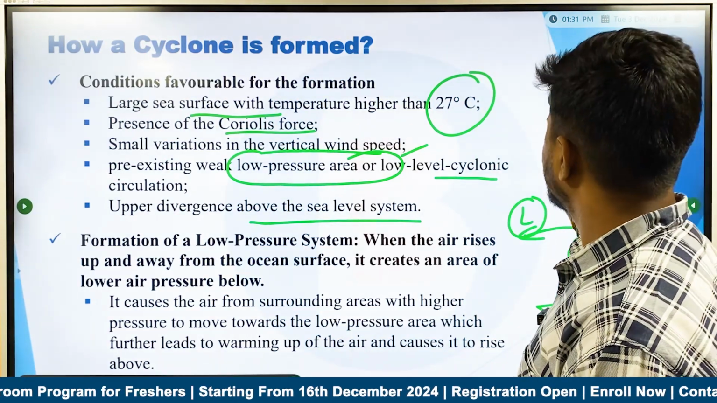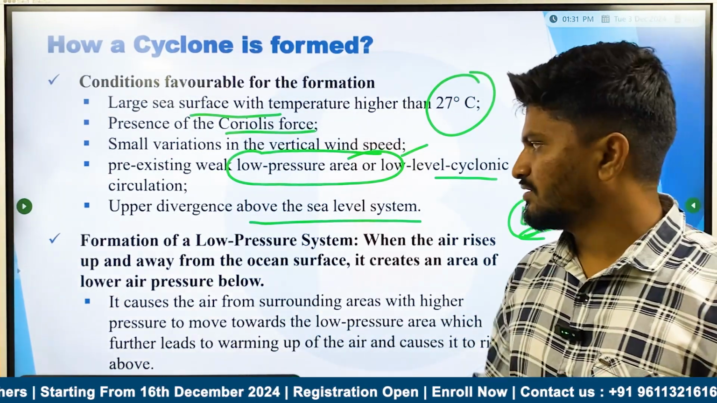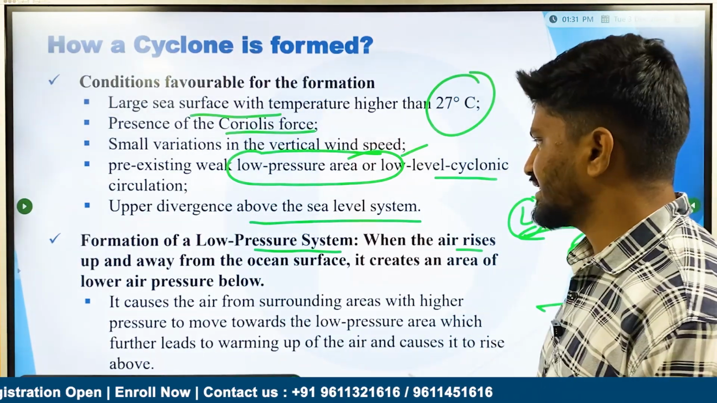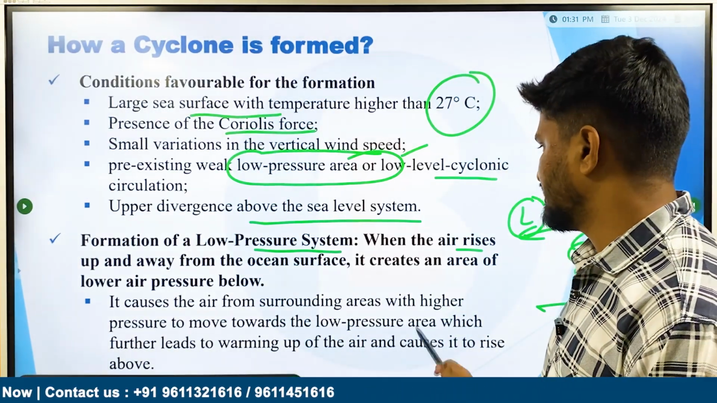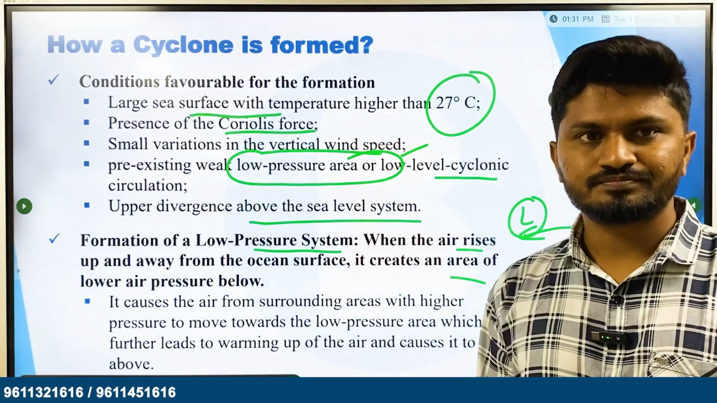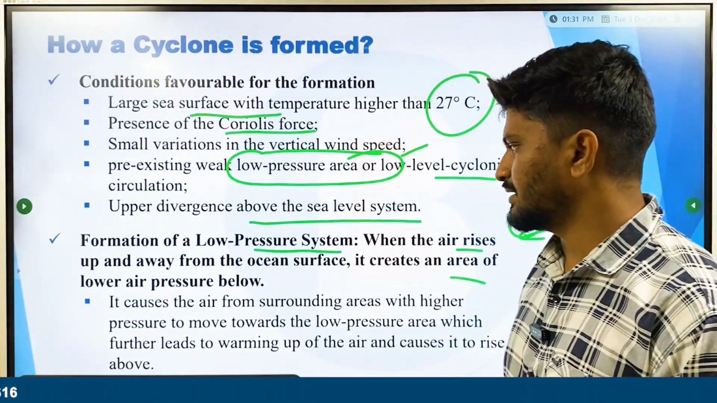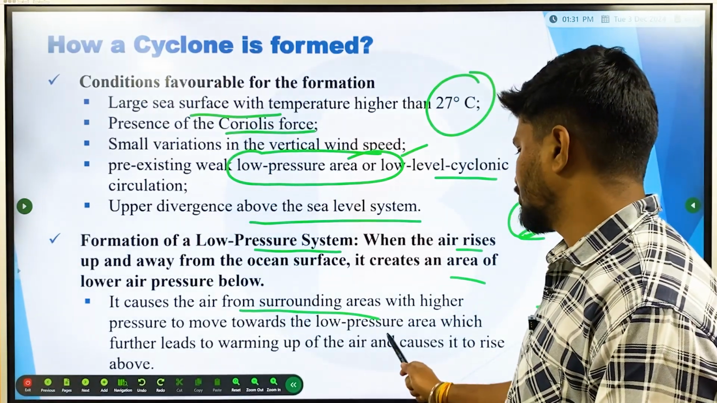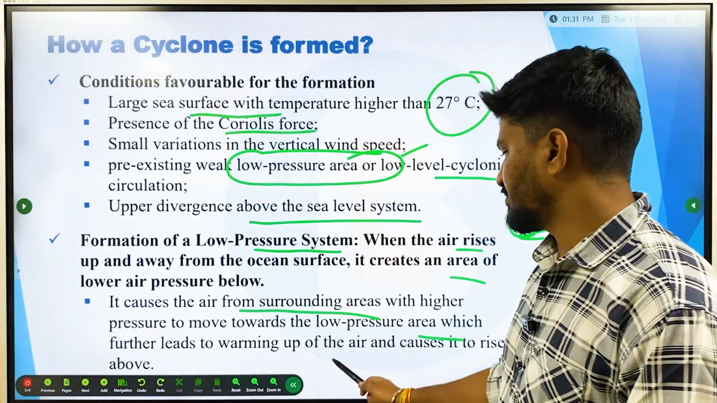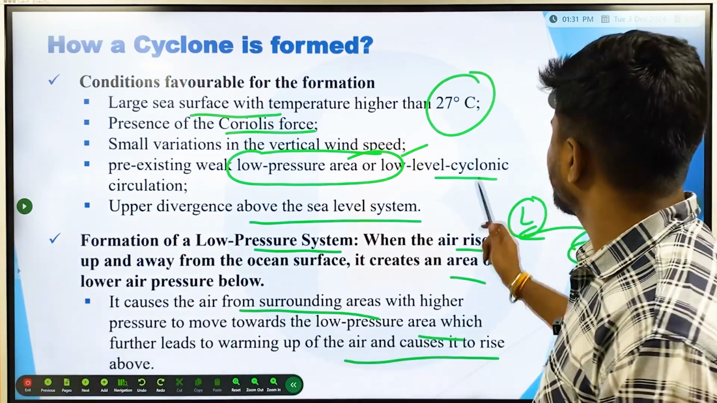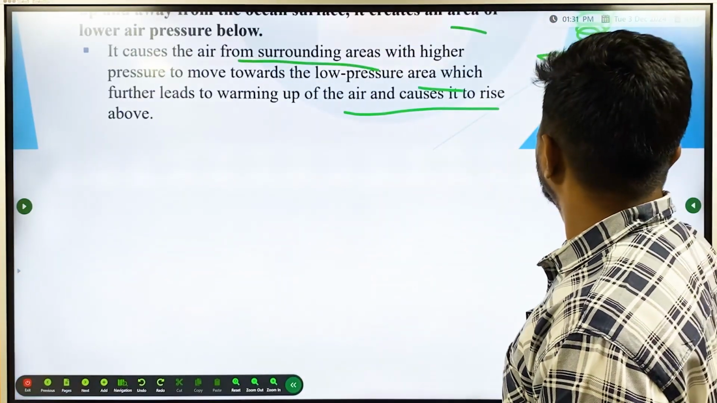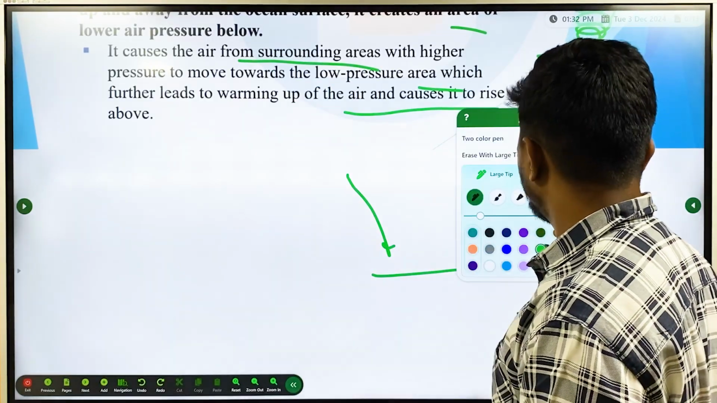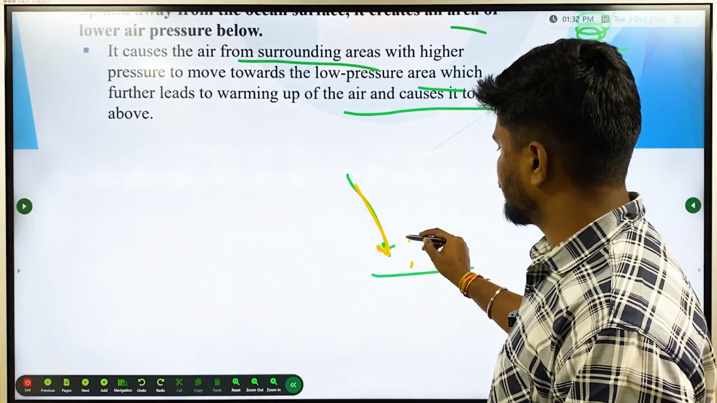So initially, it forms the low pressure system. This is called the birth of the cyclone. When the air rises up and away from the ocean surface, it creates an area of low pressure below. And when the low pressure area is created, it causes air from the surrounding areas with higher pressure to move towards the low pressure area, which further leads to warming up of air and causes it to rise. When the temperature is high, air starts to rise up.